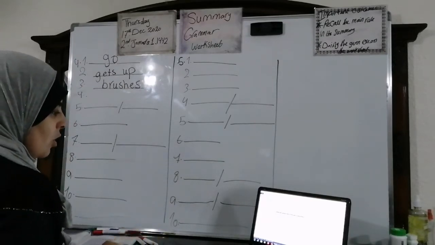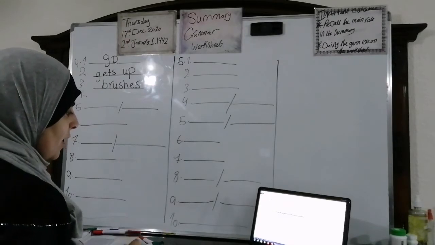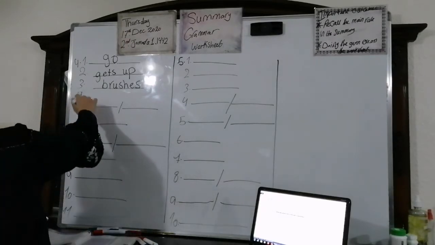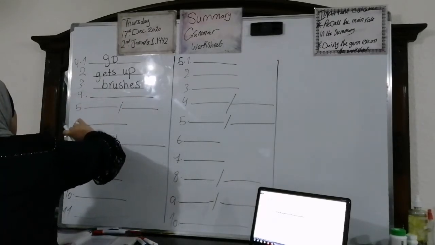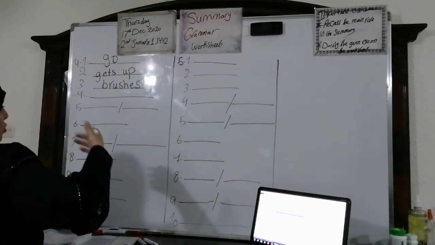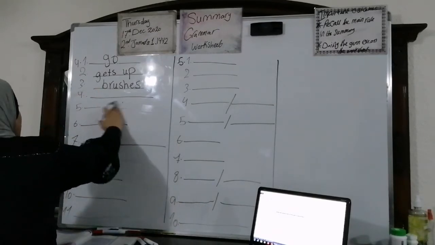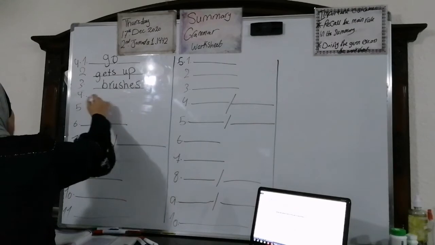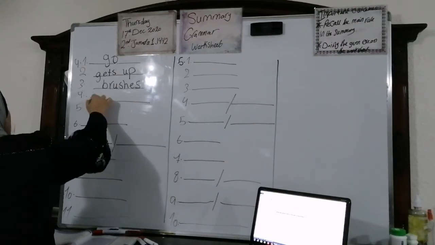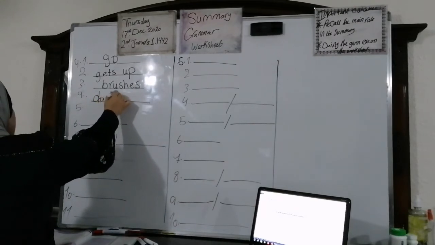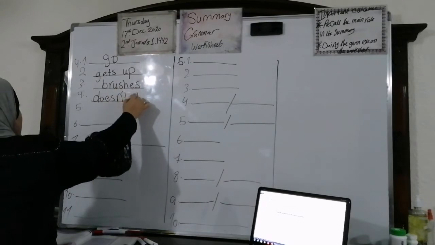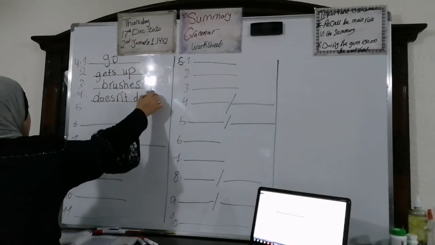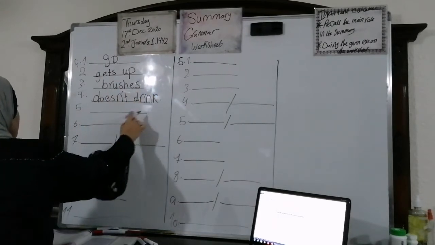Number 4. John not drink tea. Look at John. What do you say? Yes, this is habitual. So we're going to say John what? Yes, excellent. Doesn't drink tea. Okay? Let's go to number 5.